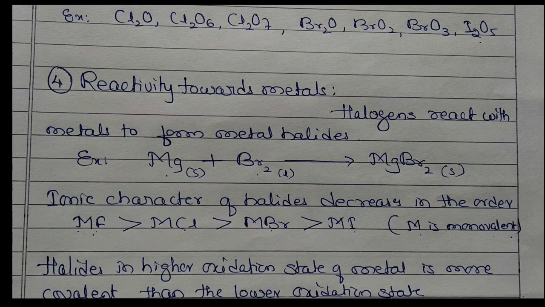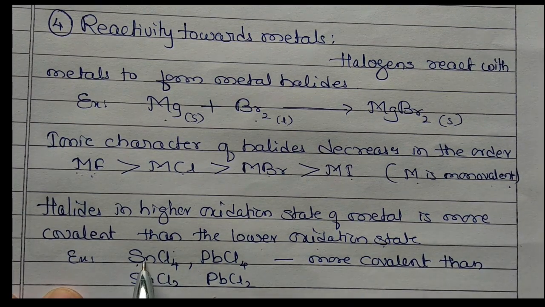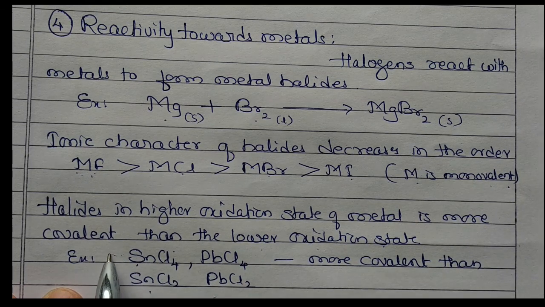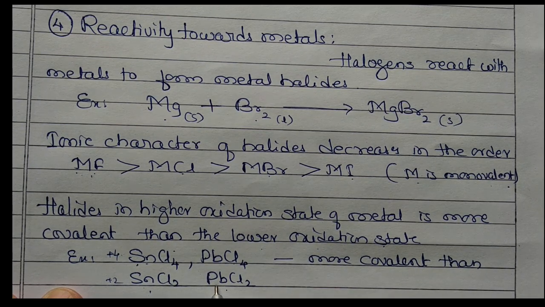For example, if a metal forms halides with different oxidation states, the halide with the metal in the higher oxidation state shows much more covalent character, and the one with the lower state has less covalent character. Example: SnCl4 and SnCl2. Here SnCl4 is the +4 oxidation state, and SnCl2 is +2. Similarly PbCl4 is +4 and PbCl2 is +2. So the higher the oxidation state, the more covalent.